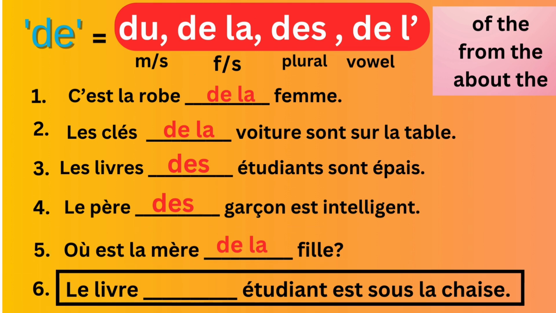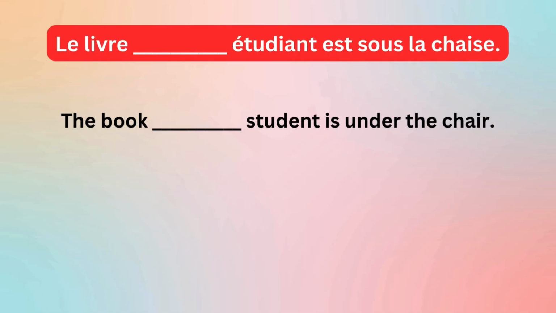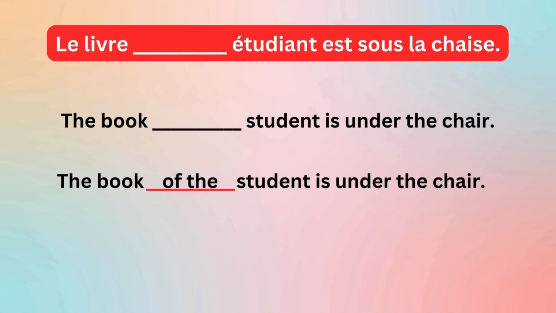Now sixth sentence: Le livre de étudiant est sous la chaise. Le livre means the book, de étudiant, is under the chair. So the meaning is perfectly clear. The book of the student is under the chair.